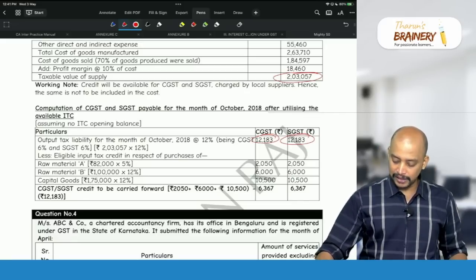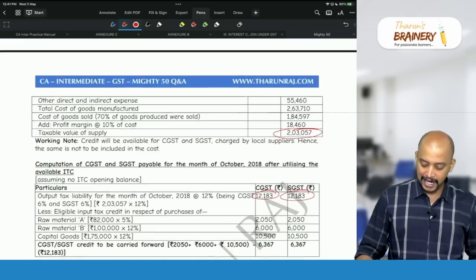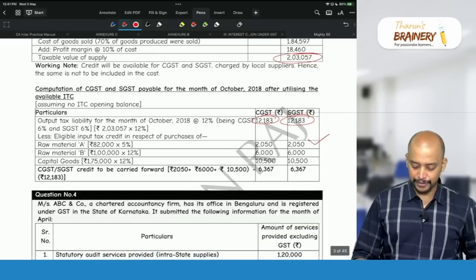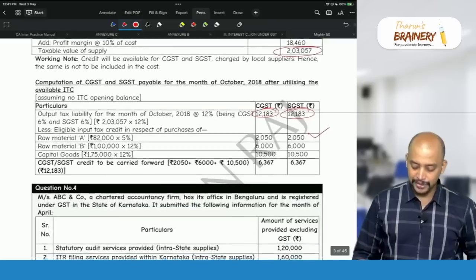Raw material A, raw material B and capital goods: 4,100, 2,050, 2,050 and 6,000, 6,000 and 10,500, 10,500.